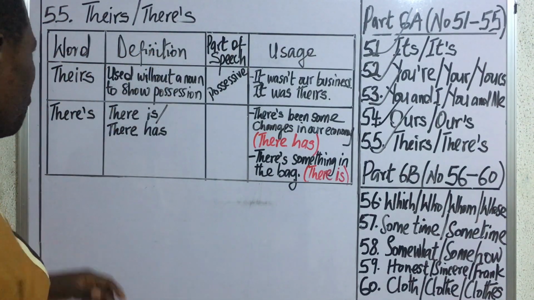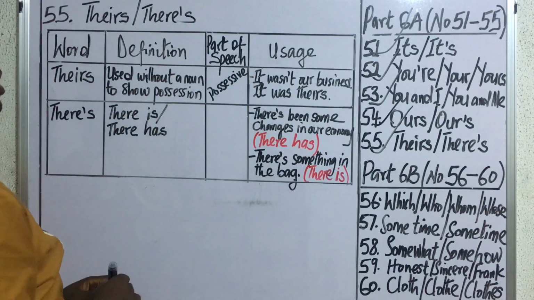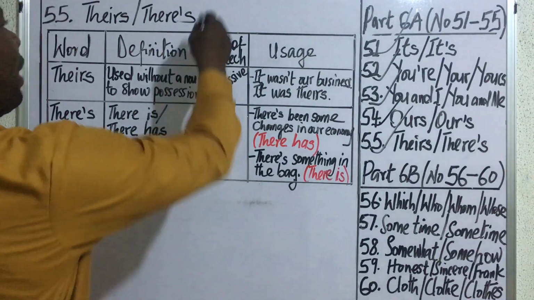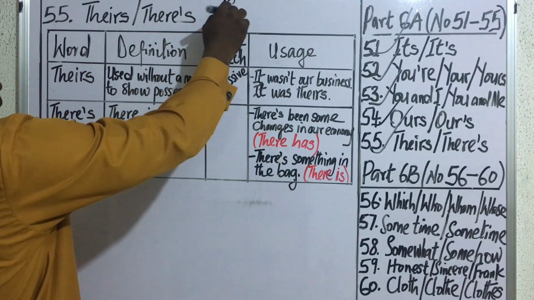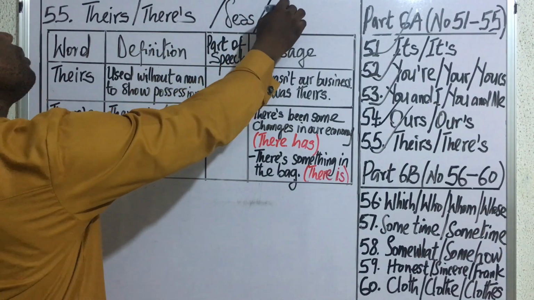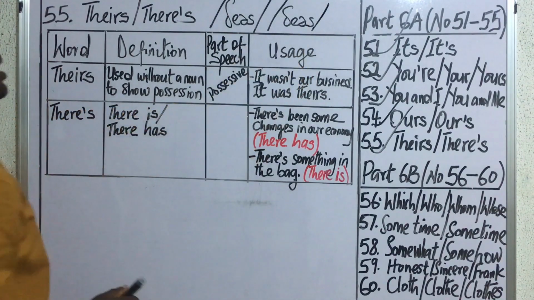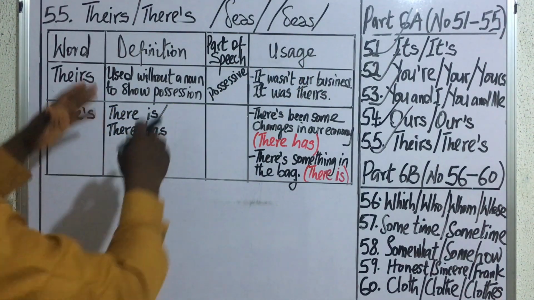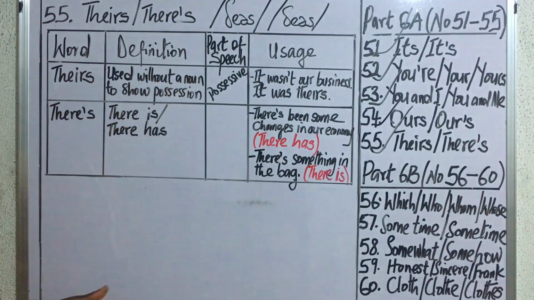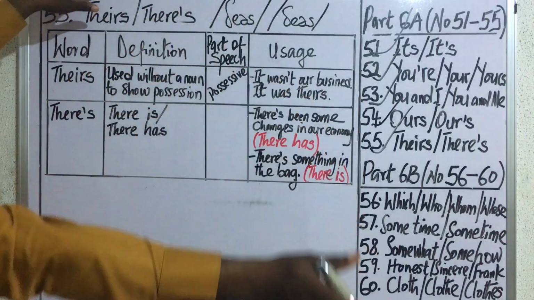theirs/theirs. Now, I want you to understand that these very words are perfect homophones. They have different spellings, but their pronunciation is the same. By way of pronunciation, the first one is going to give you delta and air with S, and then the second one will give you the same transcription as delta with A and S. So this is the more reason you have to be very careful with the way you use them in expressions, because when you use one of them, it can be mistaken for the other.